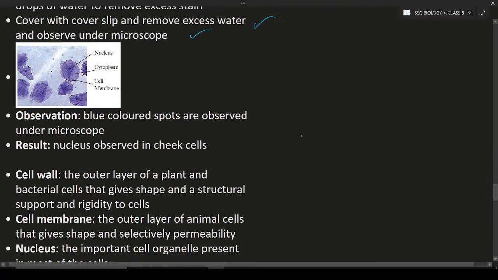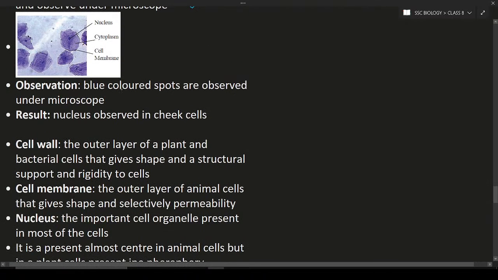So if you observe under the microscope, you can see blue colored spots. Here you can see the cells. The cells are going to have some blue colored spots. Here this is a nucleus and this is a cytoplasm, and the outer layer is the cell membrane. You can see this diagram very clearly in the textbook also. So the result is the nucleus is observed in the cheek cells.